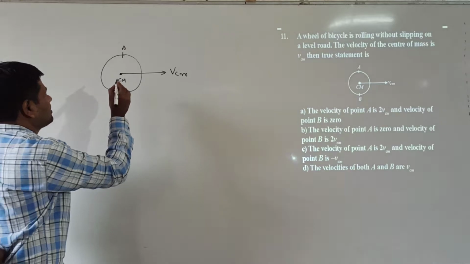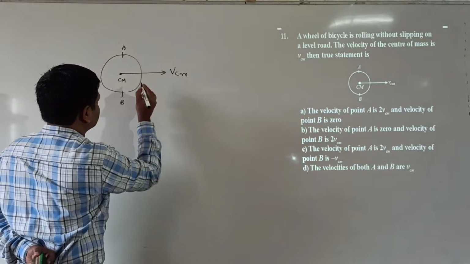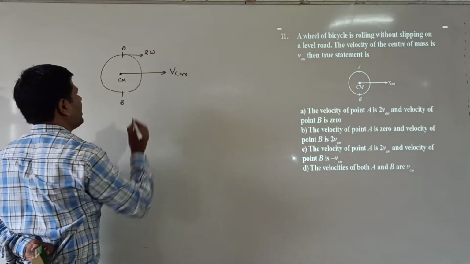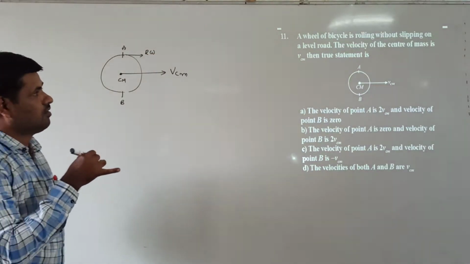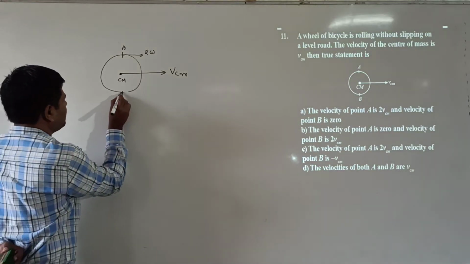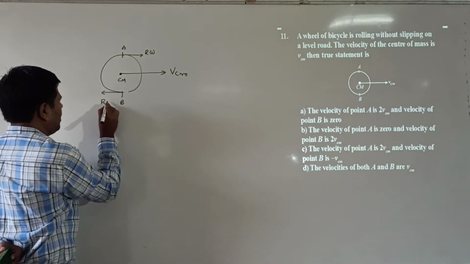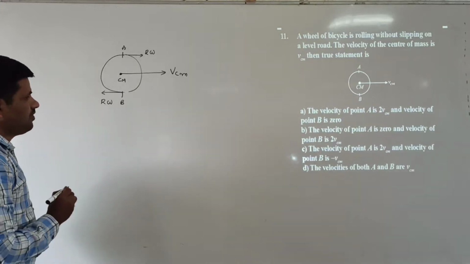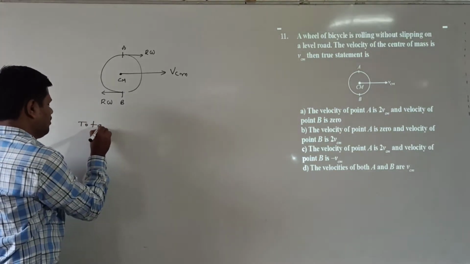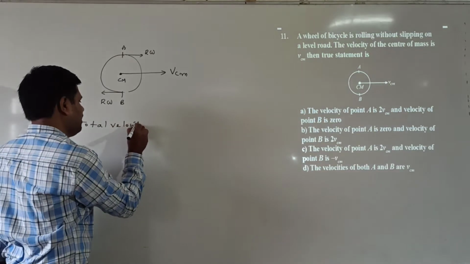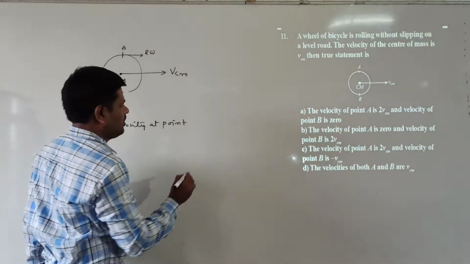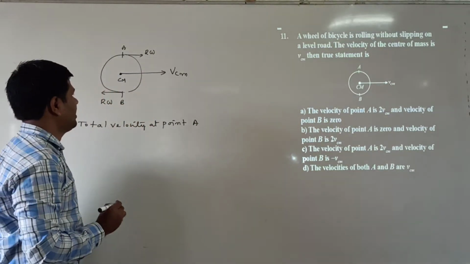Now here the wheel is rolling like this, which means the velocity is taken as r omega. R is the radius of the wheel and omega is the angular velocity. Here the velocity is in this direction, r omega. Now we write the total velocity at point A. Total velocity at point A can be written as